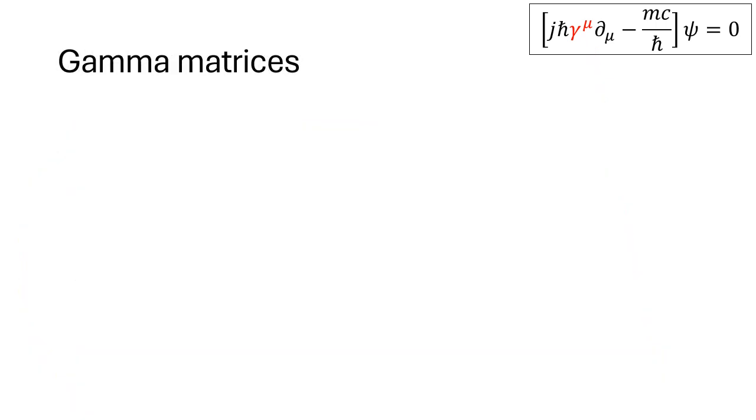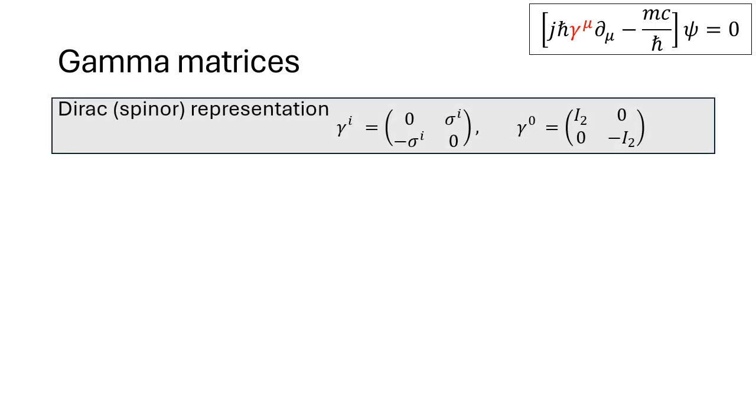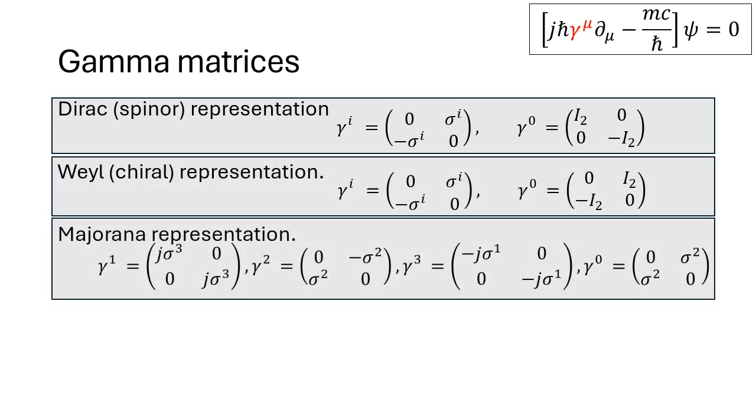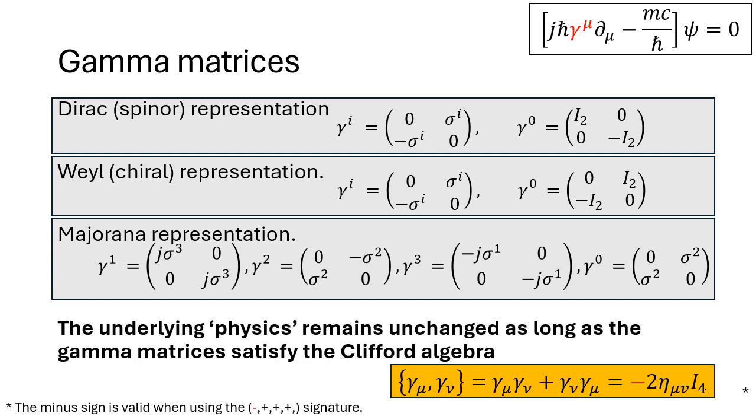There are several more ways to choose the gamma matrices. We've already seen the Dirac basis, which can be compactly written using the 2 by 2 Pauli matrices. Two other commonly used representations are the Weyl basis and the Majorana basis. While we won't delve into the differences in the wave function's physical meaning for each representation, the key takeaway is that the underlying physics remains unchanged as long as the gamma matrices satisfy the requirements of the Clifford algebra.